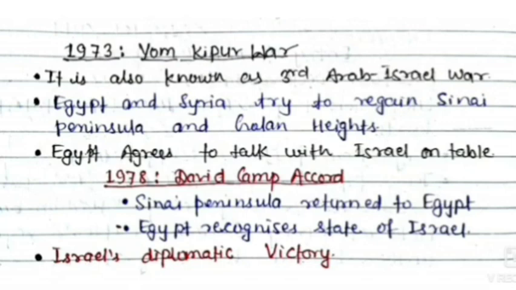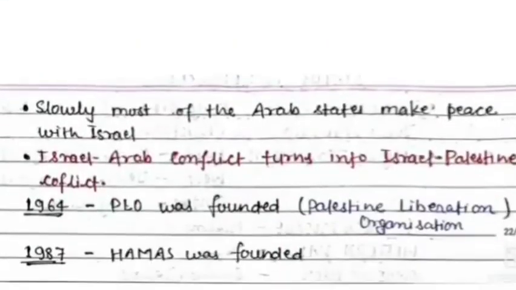Egypt's intention behind attacking Israel was that they should then go and talk with Israel at the table. So in 1978, in the Camp David Accord, both countries, Israel and Egypt, held talks, in which the Sinai Peninsula was returned to Egypt, and Egypt recognized the state of Israel. This was the first incident in the history of the world in which an Islamic country recognized Israel as a nation, and this was obviously a diplomatic victory for Israel.